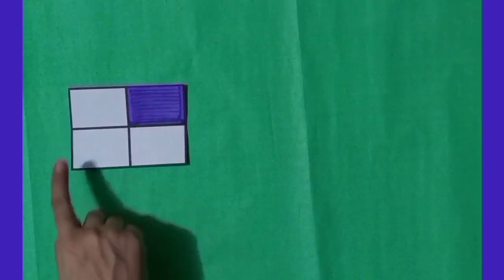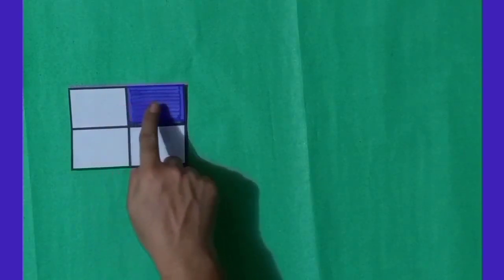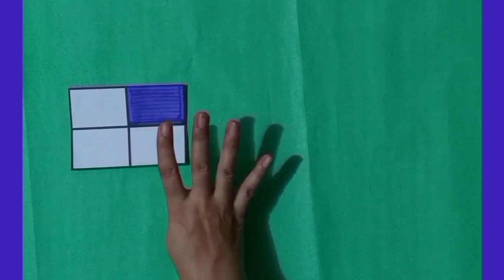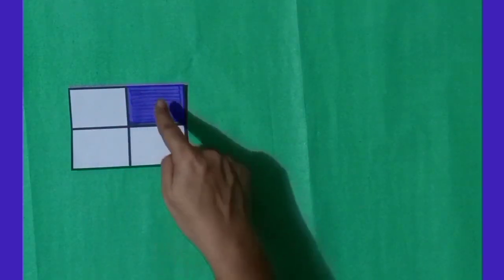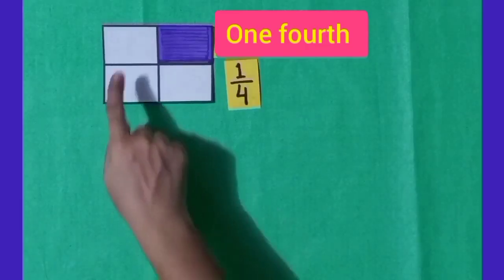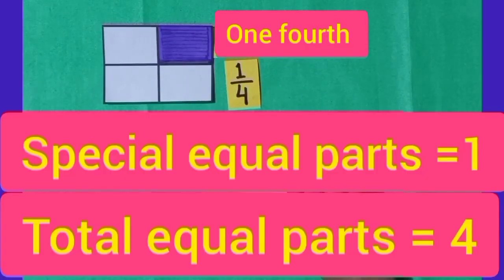Now we have one rectangular shape here. It has 1, 2, 3, 4 equal parts and out of these 4 equal parts, one part is colored. It means 1/4 part of it is colored.